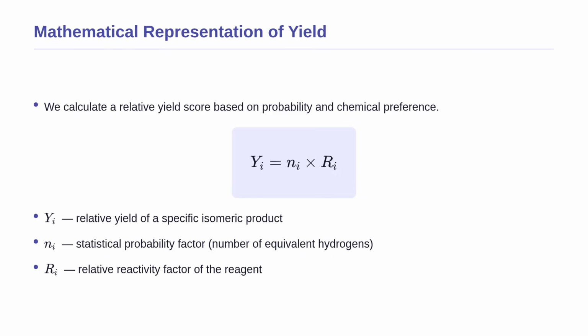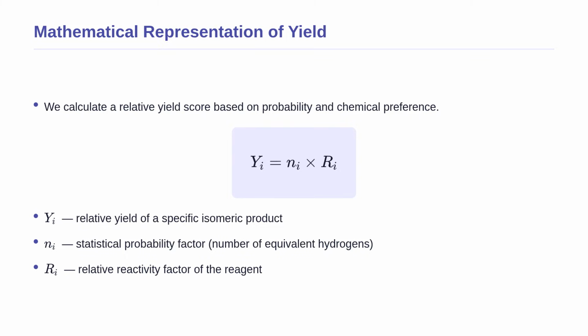Before we move on to predicting actual reaction outcomes, let us look at the mathematical representation of yield. To predict exactly how much of each product we will get, we use a simple formula based on probability and chemical preference. The formula is Y sub i equals N sub i times R sub i. Here, Y sub i represents the relative yield of a specific isomeric product.